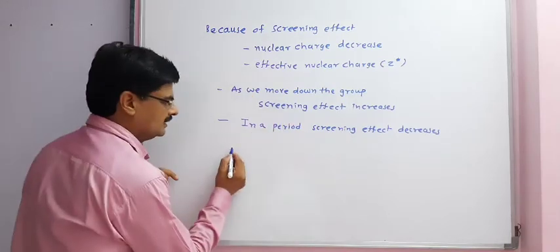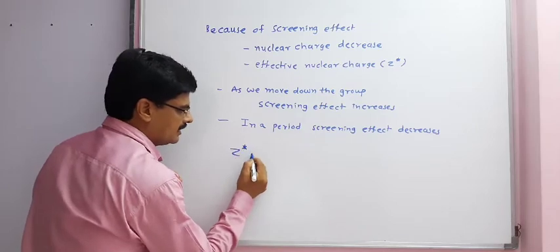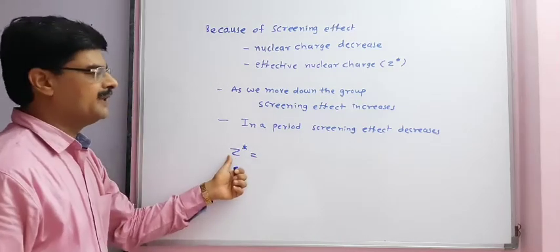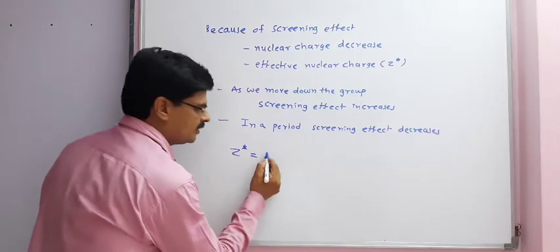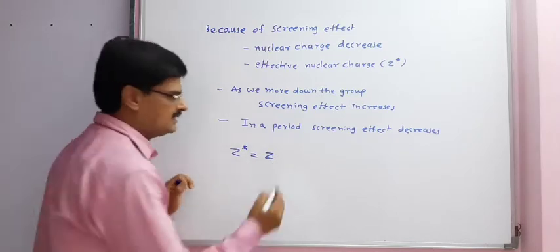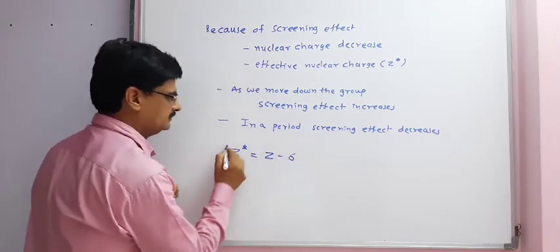Also, we can say Z star, that is effective nuclear charge, is equal to nuclear charge minus sigma.